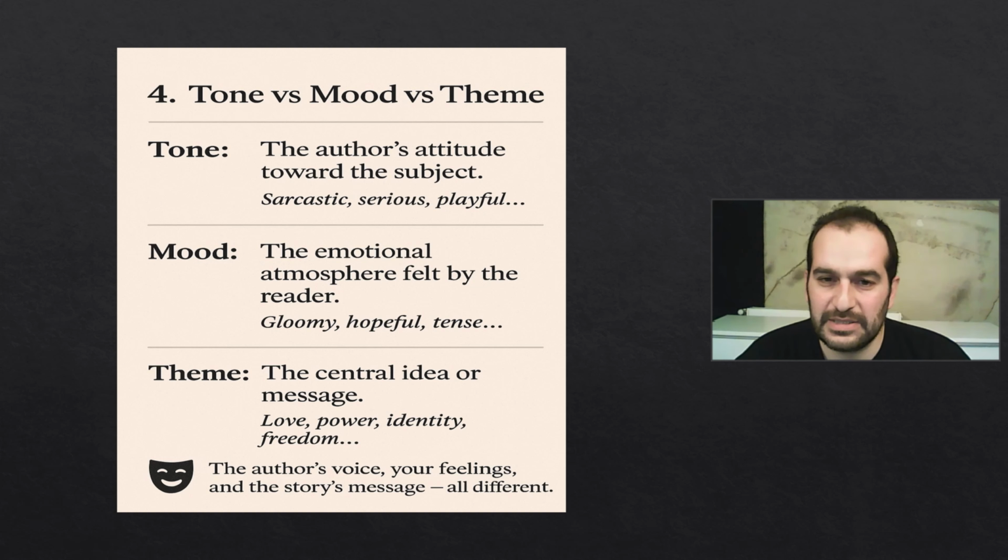For example, is this literary work about love, identity, power, freedom, or whatever subject? To recap, tone is the author's attitude, mood is the reader's atmosphere or feelings, and the theme is the central idea or message of the work.